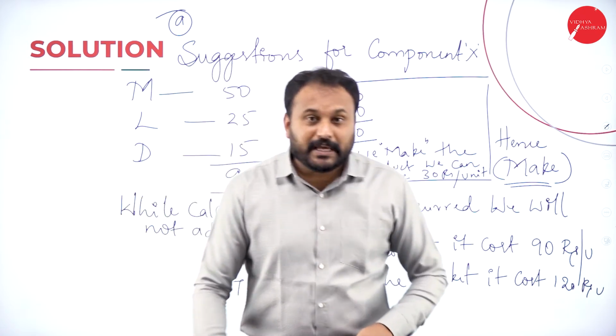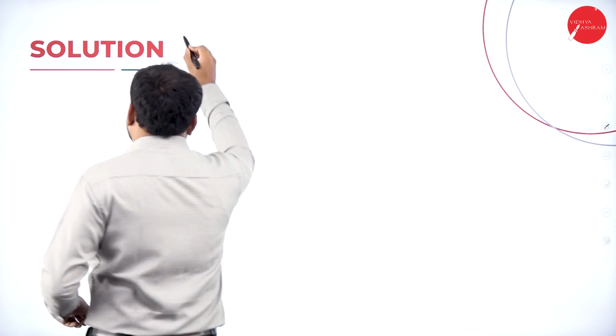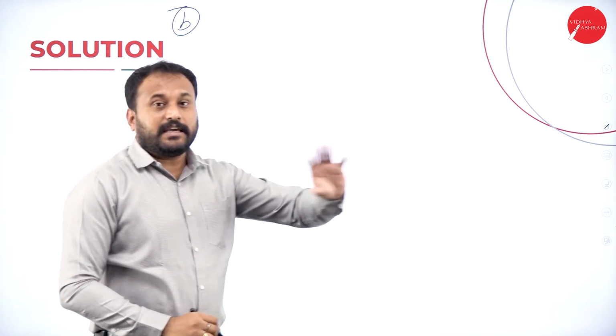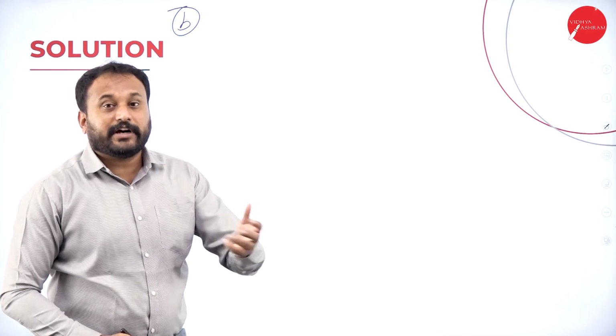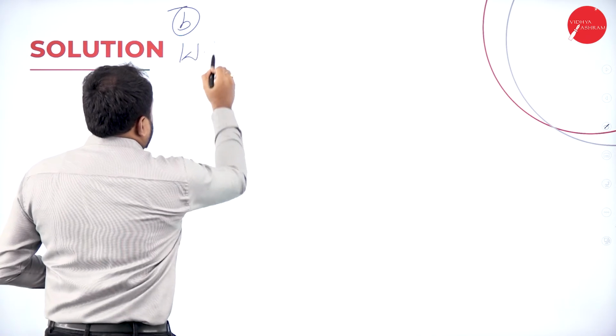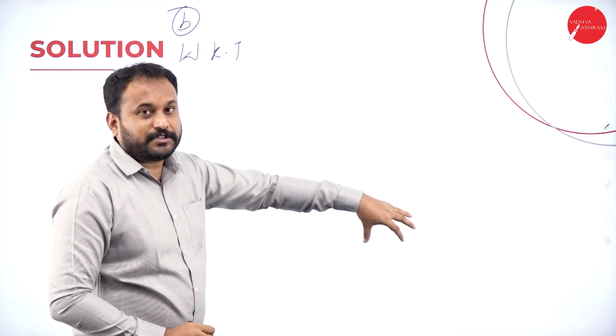Next, if we go with B, exactly how you are supposed to do is, now for B, again here you write B. Now what is that they have said is, if the market is giving for 80 rupees, so you will write here, we know that already we have calculated that, isn't it? So 90 rupees is what it is.